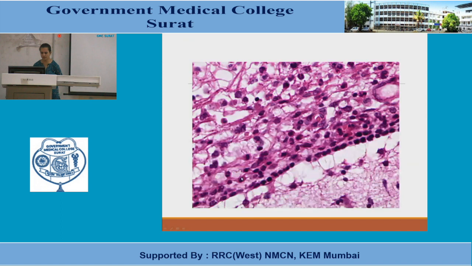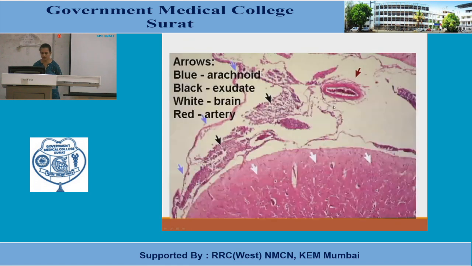A high power view, can you see? Lobations of a neutrophil are always identified at high power, that means 40x or 400 times. Now, can you see? This is the arachnoid membrane, this whole thin one. This is the subarachnoid space. Subarachnoid space has got vessels. These vessels are engorged, and there is a large amount of pus, or the neutrophilic infiltrate, which is filling this subarachnoid space. This is the brain or the cerebrum.